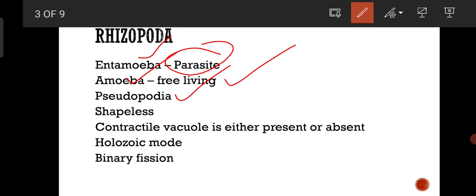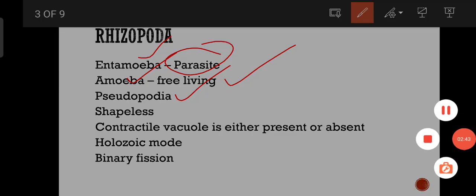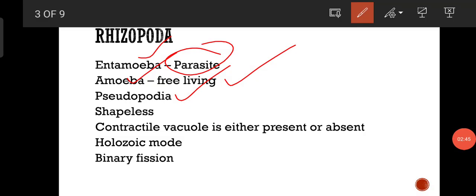That means all the protozoans with pseudopodia as locomotory organs are included under Rhizopoda. And coming to amoeba, it is shapeless. The reason is that it is covered by a plasma membrane which is not tough, but somewhat flexible. And a contractile vacuole may be present or absent.